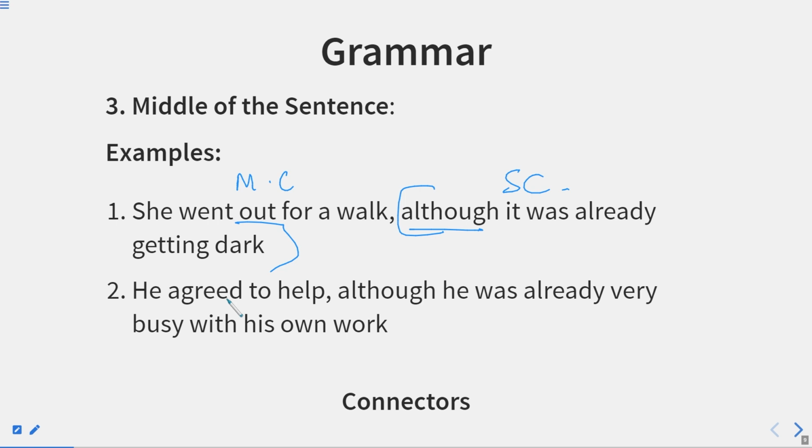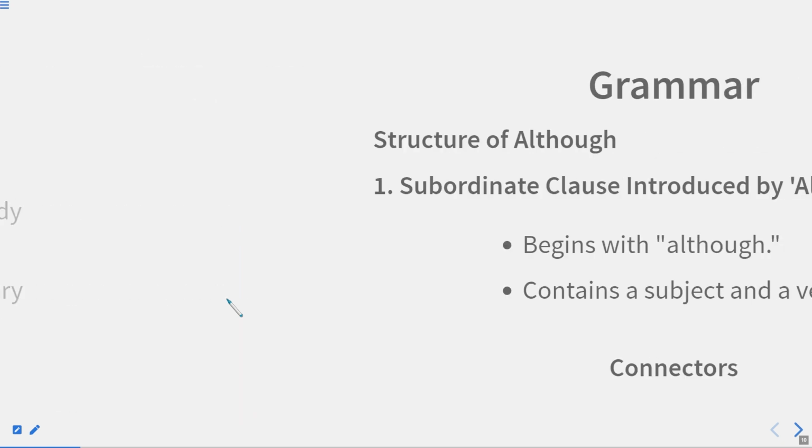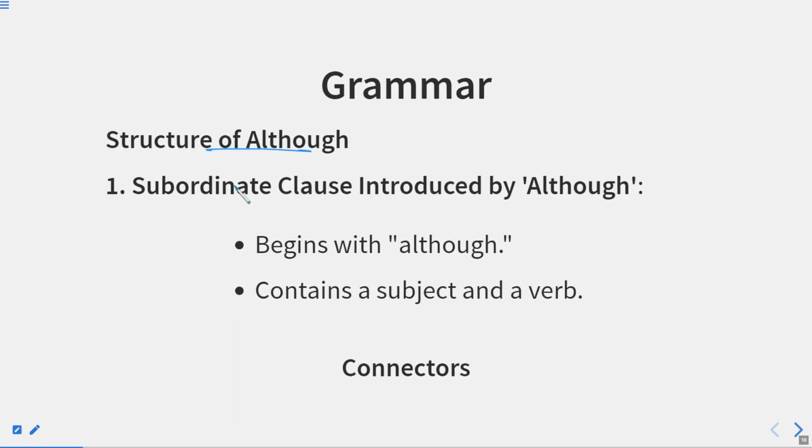The subordinate clause is the part which begins the structure of the sentence, or you can say which begins the concept of the sentence, and which has the word although in it. So that is called the subordinate clause. Now let us move to the next one. Structure of although.